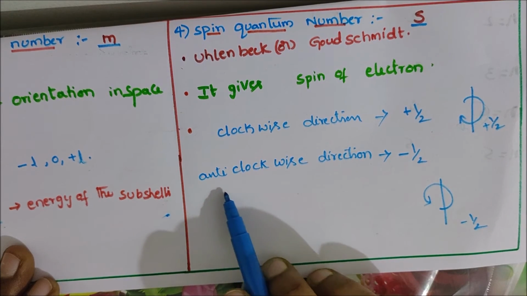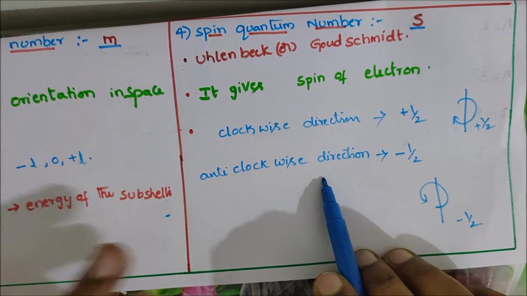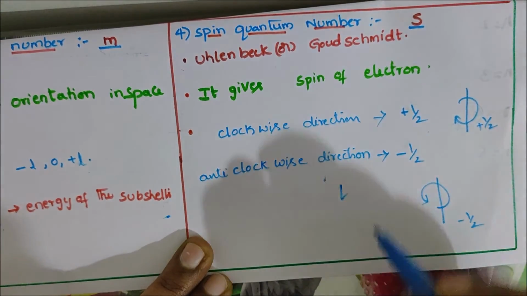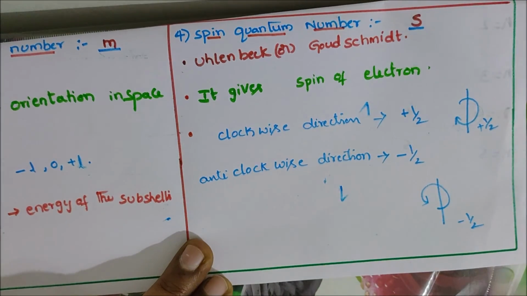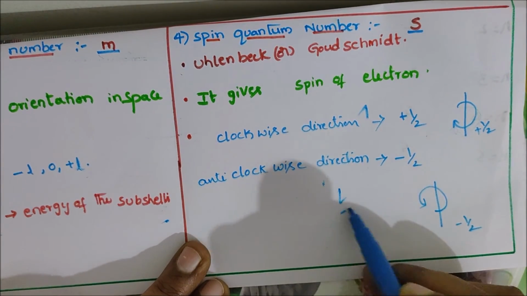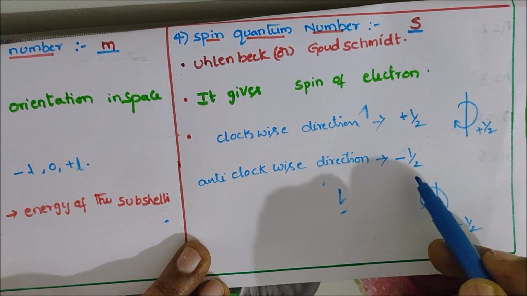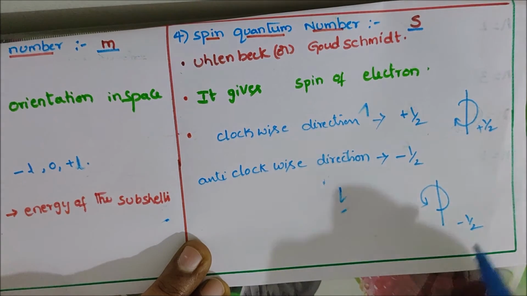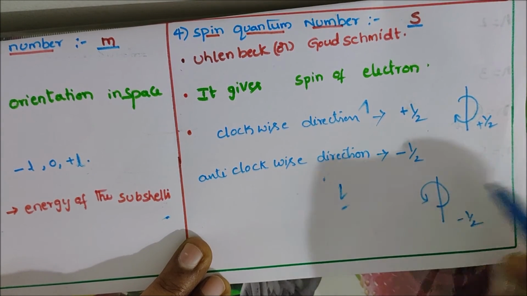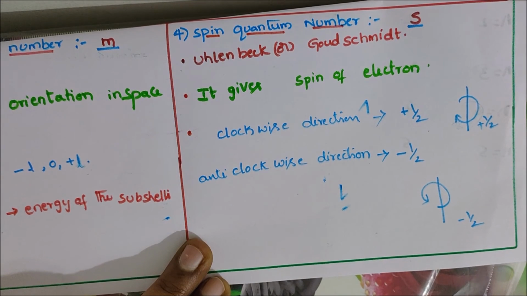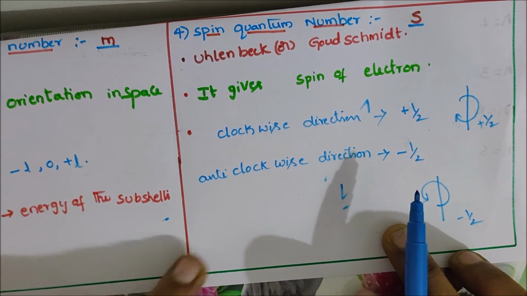If the electron spins anti-clockwise, it is called minus half spin. This is the spin quantum number.